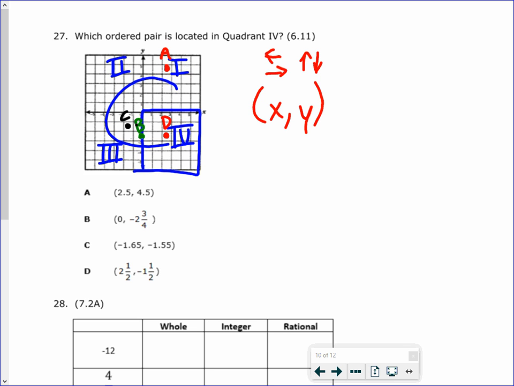So that's D. Now, if you rush through that, you might have put B, but B is actually not in any quadrant. It's just on the y-axis. So the answer is D. B is not in a quadrant. It's on the axis. That is not considered in a quadrant. So the answer is D.